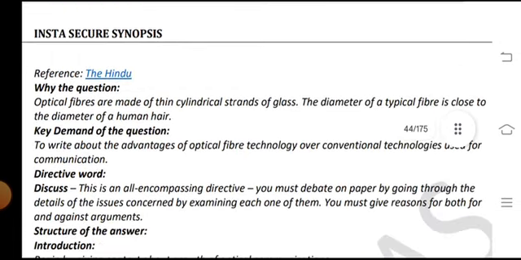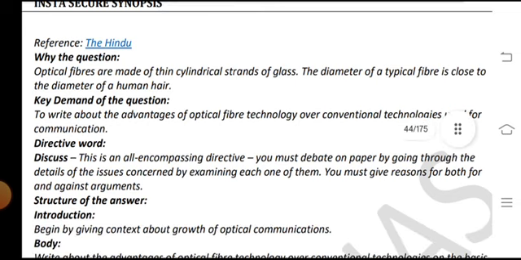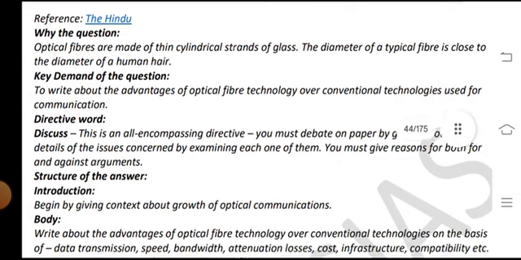The question is on optical fiber. Optical fibers are made of thin, cylindrical strands of glass, and the diameter of an optical fiber is close to the diameter of a human hair.